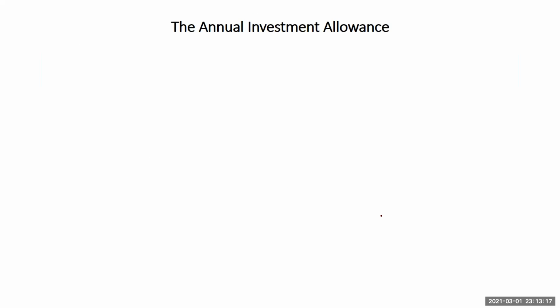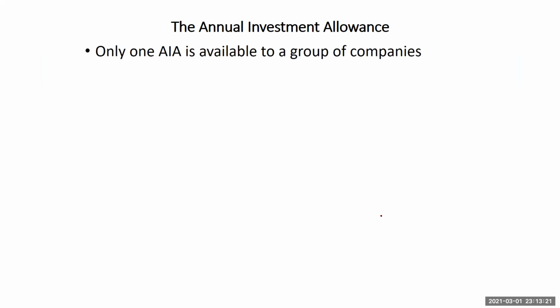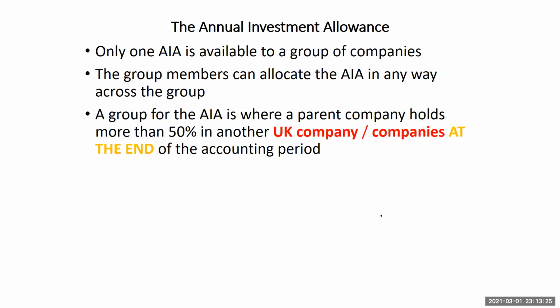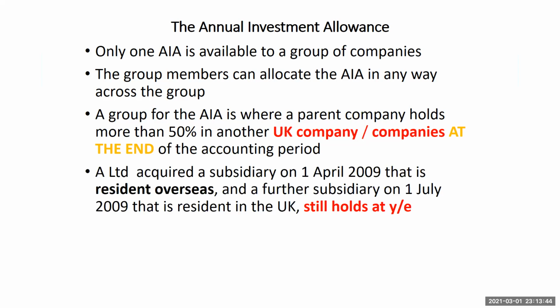Now, AIA, the final lap before we wrap up. Only one AIA is available to a group of companies. The group members can allocate the AIA in any way, but only one is available. Now here we are looking at a group for the AIA. A group for the AIA is where the parent holds more than 50% in another UK company or companies at the end of the accounting period. So UK company, all right.